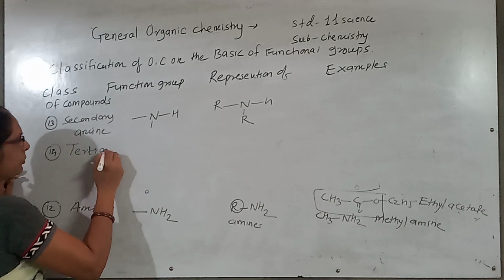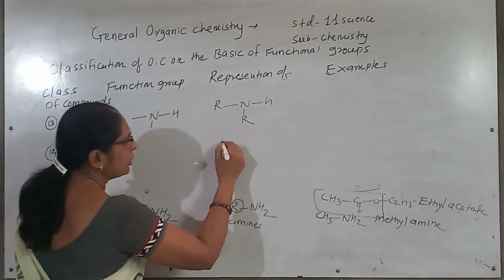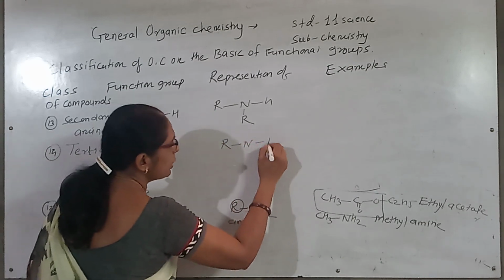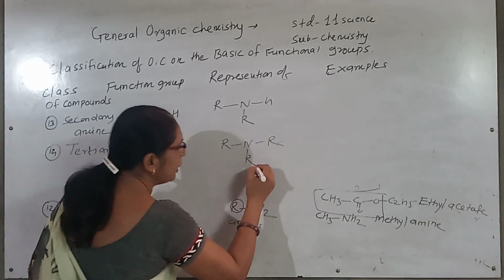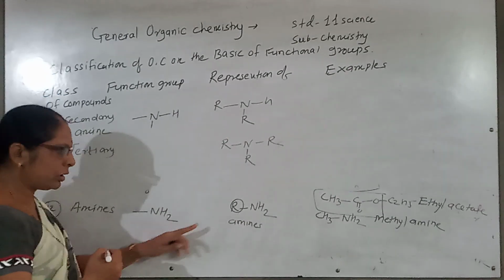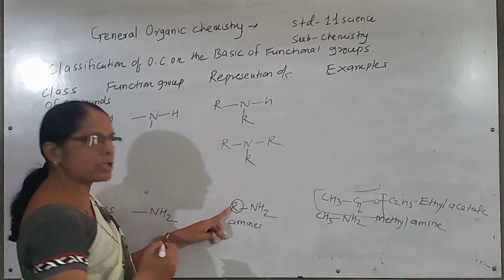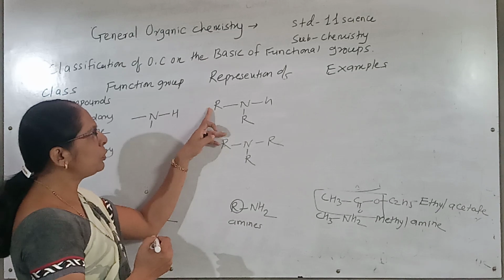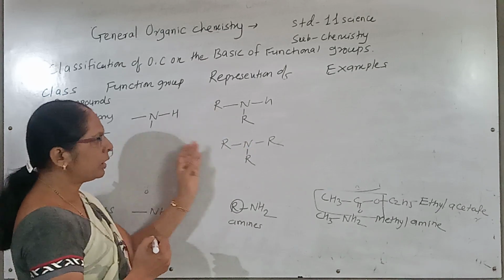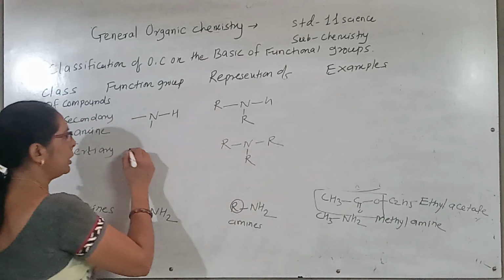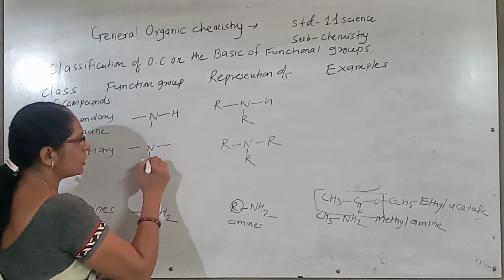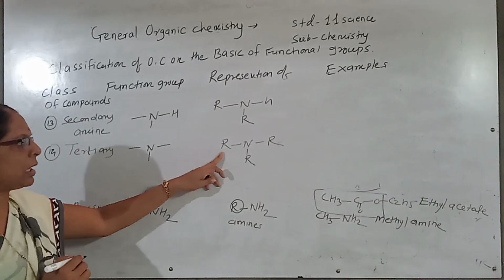Tertiary amine. What happened in tertiary amine? All the valency of the nitrogen are satisfied with the alkyl group. So it is a tertiary. Here there is only one alkyl group, so it is a primary amine. When there are two alkyl groups, it is a secondary amine, and when there are three alkyl groups, then it is a tertiary amine, because all the valency are replaced with the R groups.